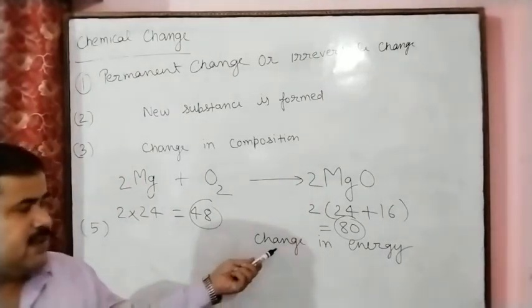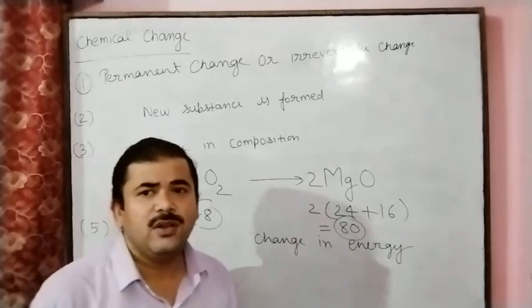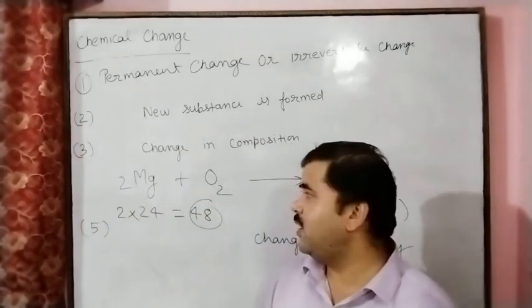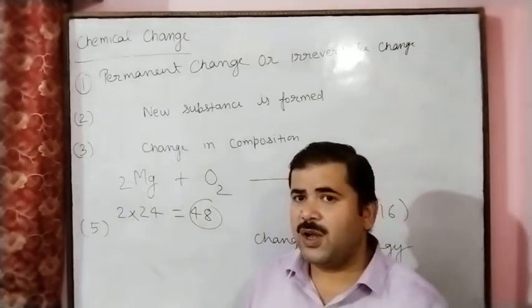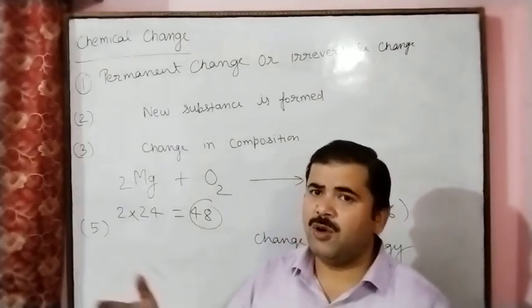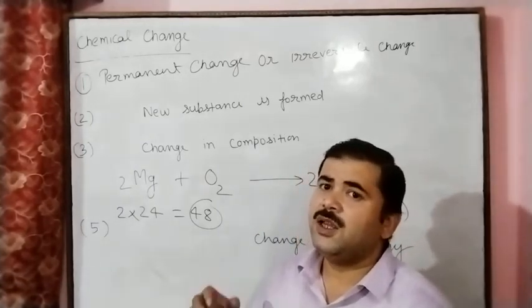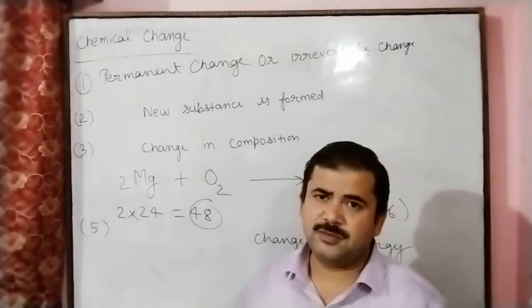Next property: change in energy. In a chemical change, energy changes. Energy is absorbed or evolved, means absorption of energy takes place or evolution of energy takes place.